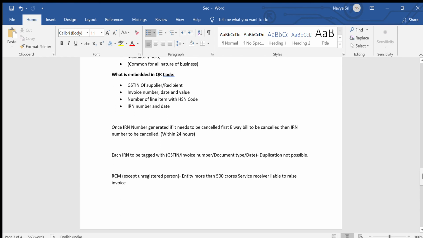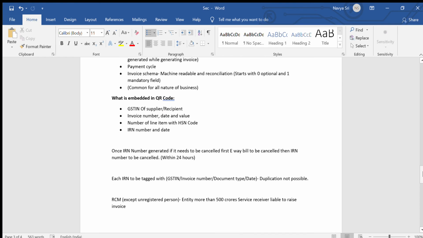For example, if you receive RCM services such as legal services or GTA services from a person whose turnover is more than 500 crores, then the service receiver is liable to do e-invoicing. In RCM cases, an unregistered person will not come under this purview, which means if you receive services from an unregistered person and that unregistered person has more than 500 crores turnover, then you need not do e-invoicing.